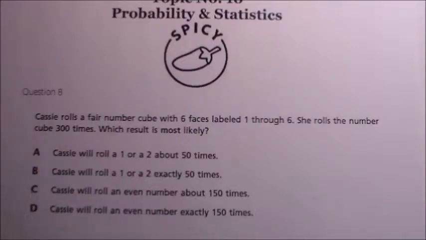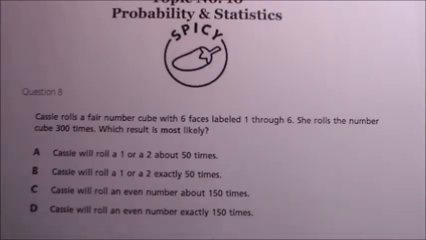Question 8. Cassie rolls a fair number cube with 6 faces labeled 1 through 6. She rolls the number cube 300 times. What fun. Which result is most likely? So this number cube thing, that's just a dice, right? She rolls a die, or one dice.